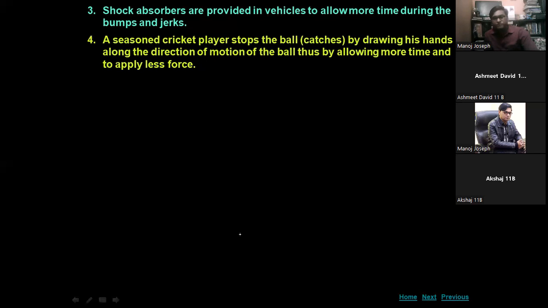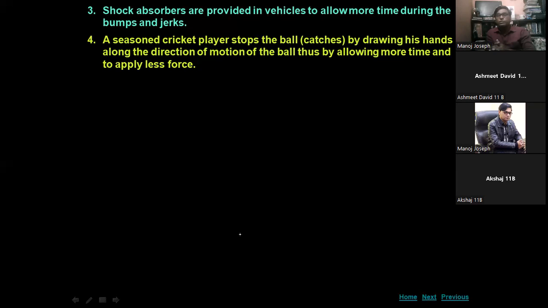A seasoned cricket player stops or catches the ball by drawing his hands back in the direction of motion of the ball, thus allowing more time and applying less force. Suppose the ball is coming and you catch it with a stiff hand, it will strike your hand and you will get hurt because it has a larger momentum.